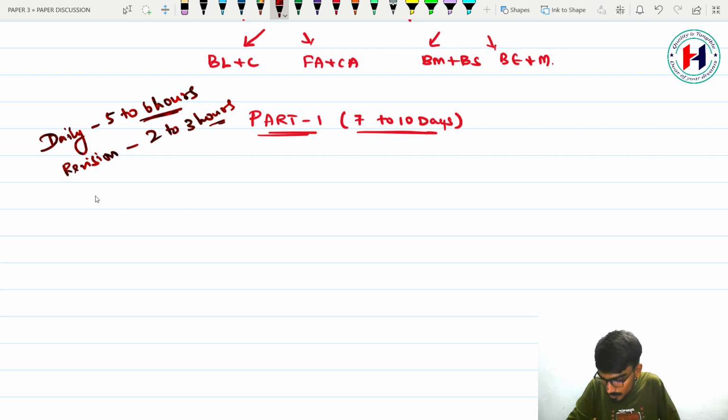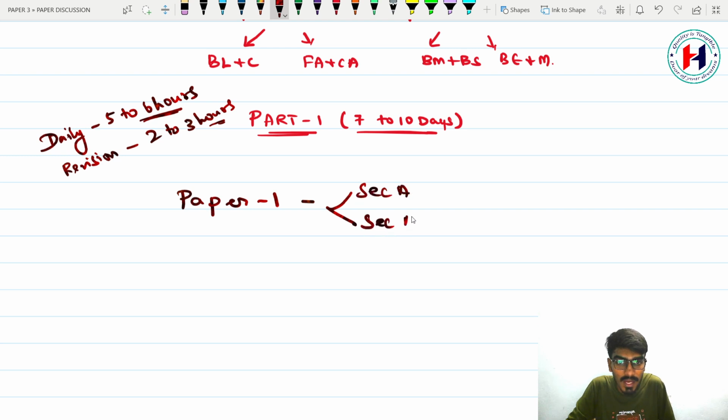Now we will discuss your paper 1. Paper 1 comprises 2 sections, section A and section B: 1A and 1B. 1A comprises business law and 1B comprises business communication.